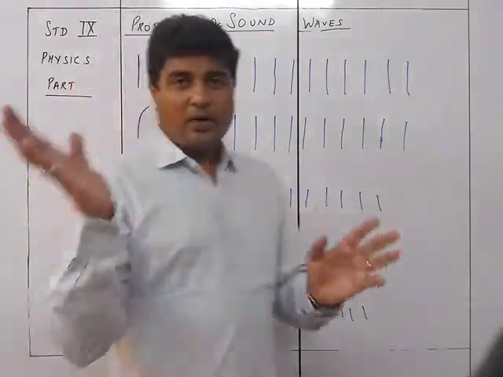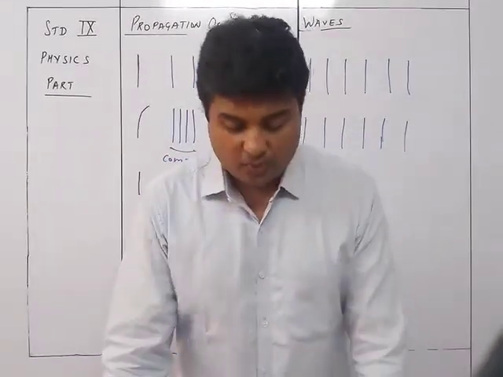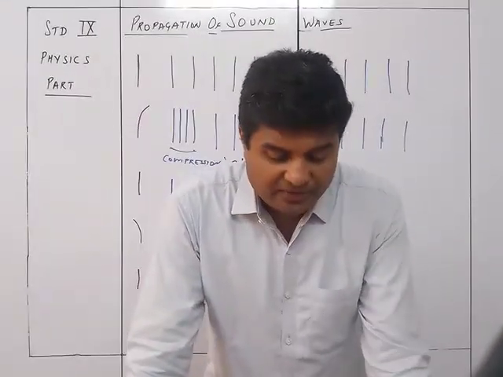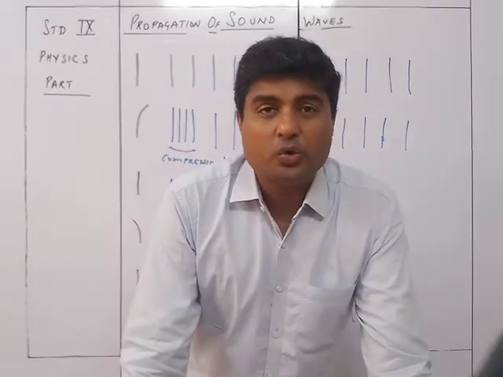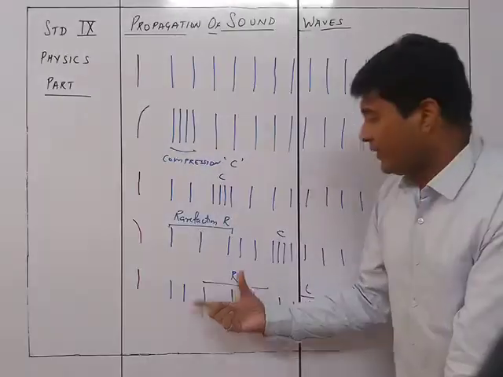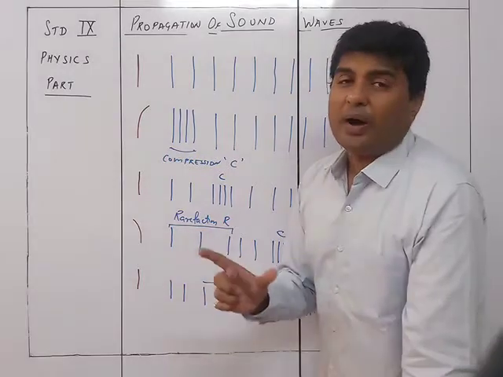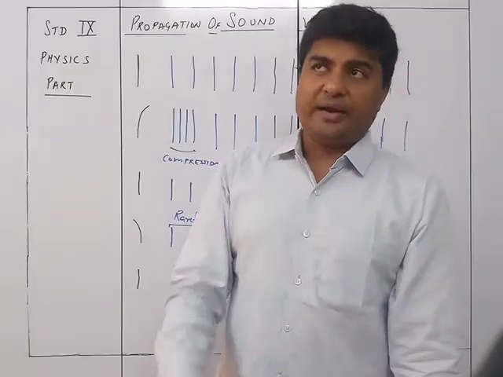When one particular vibration of the strip produces one compression and one rarefaction, together they constitute one wave. So what is one wave in the case of a longitudinal wave? One wave is one compression with one rarefaction.